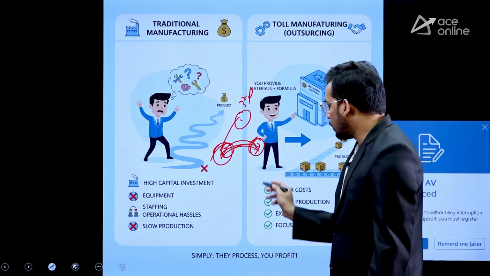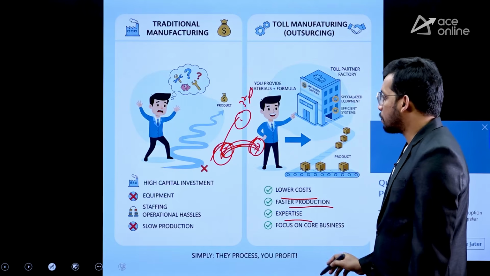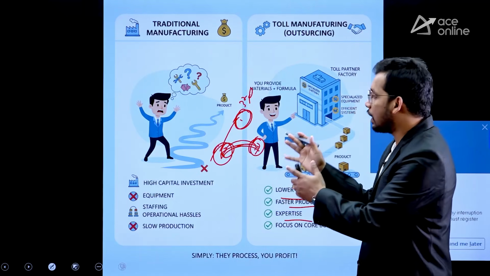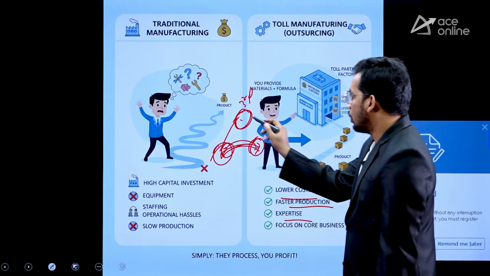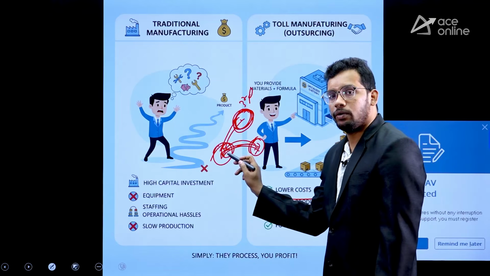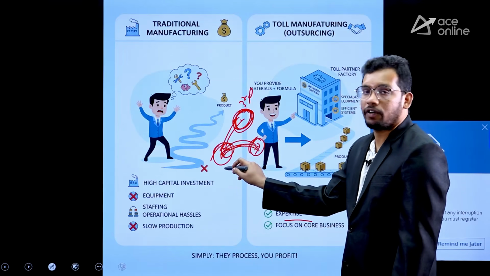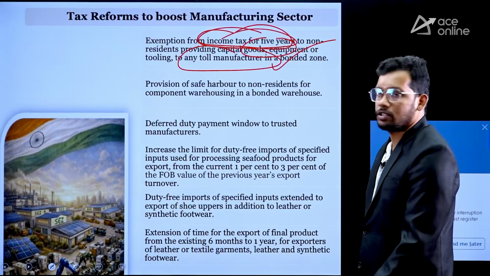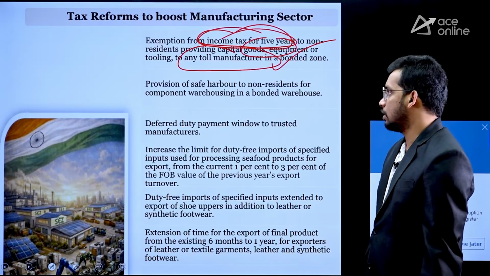So it will reduce the burden, low cost, faster production, expertise. That means these third parties are experts in this particular field like labor or raw material and all. So for these people who are sending goods to India, which is import for India, we are going to exclude the duties. We are not going to collect the income tax, right?